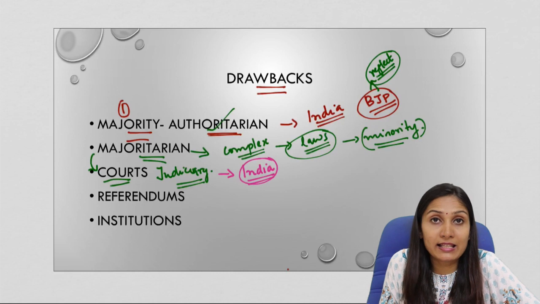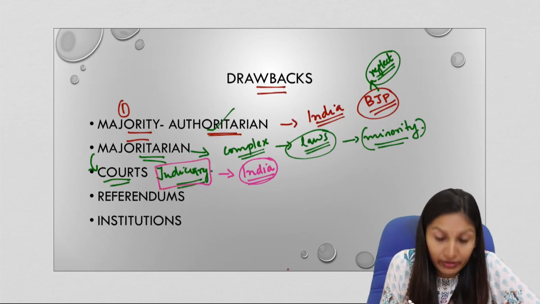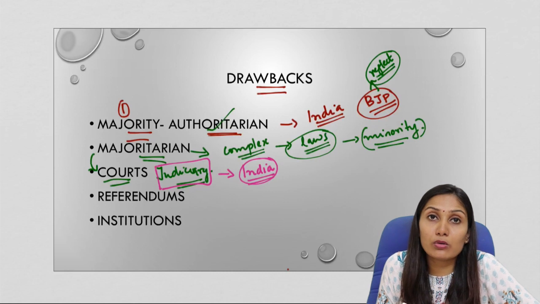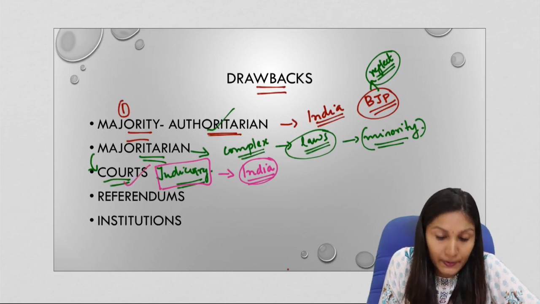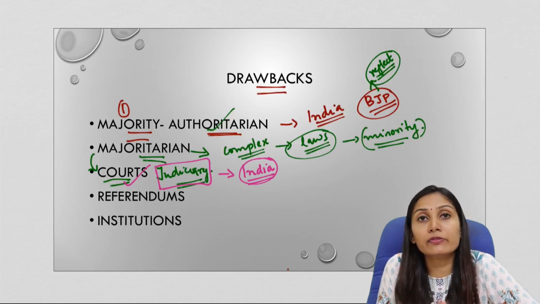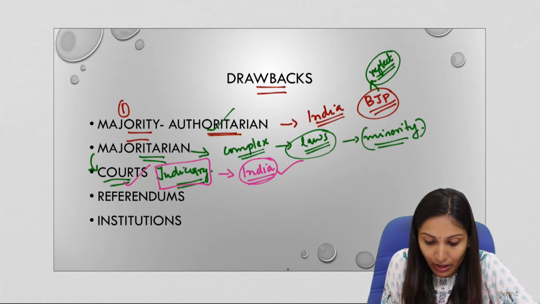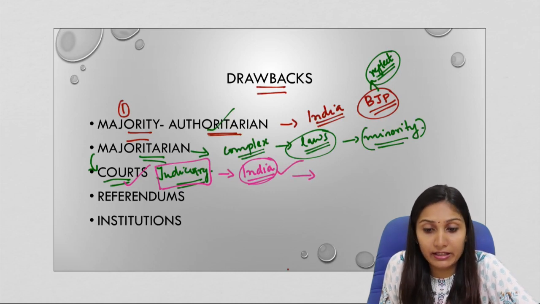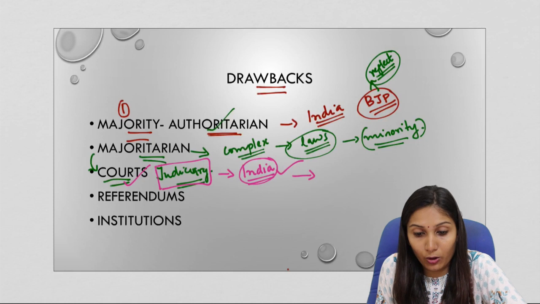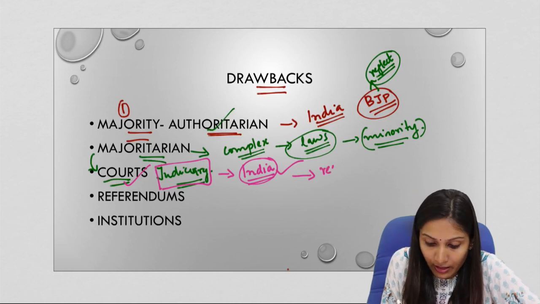The judiciary is separated from the legislature and the executive. So in those countries which do not have an independent judiciary, courts are also not an option for them. This is because the courts or the judiciary is dependent on, or a part of, the legislature or the executive. In those countries which have an independent judiciary, the option left is that they can approach the courts in order to resolve their issues.